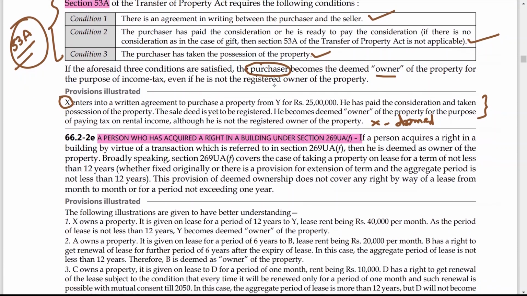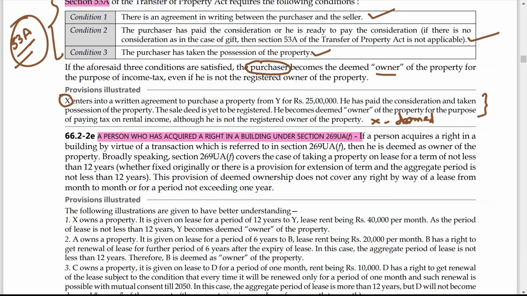Now the last one, a person who has acquired a right in a building under section 269UAF. If a person acquires a right in a building by virtue of a transaction which is referred to in section 269UAF, then he is deemed as owner of the property.